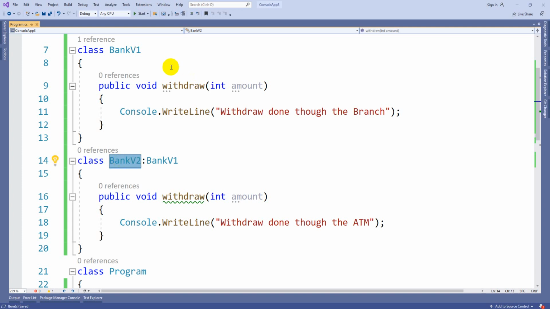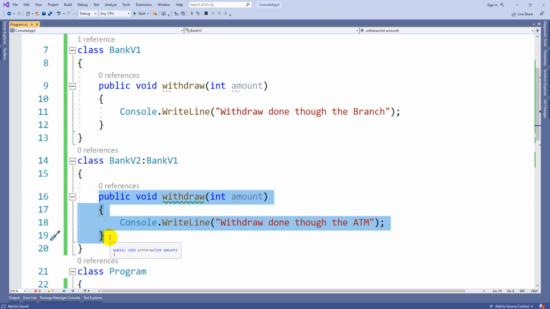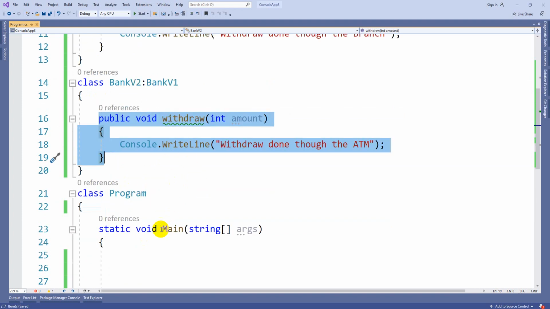Here the method name will be the same, the return type will be the same, even the parameter type and parameter count are also the same. But these two are available in two classes connected with inheritance. So whenever you create an object for bank version 2, instead of calling the parent class method, it will execute the child class method only, because the same definition we have here also. Our compiler will understand we got new code, so instead of executing the old one it calls the new one. This is what will happen.